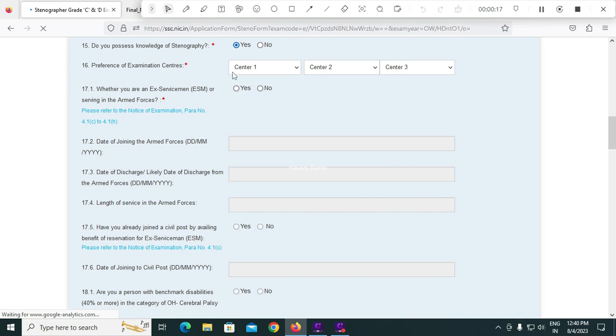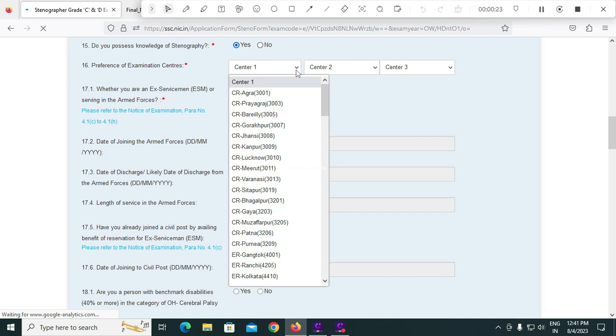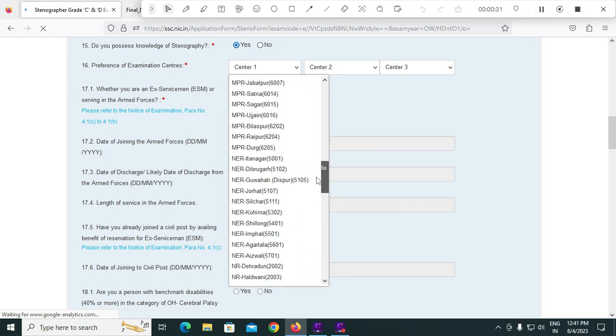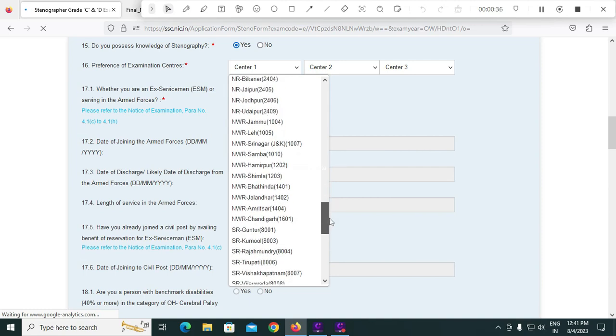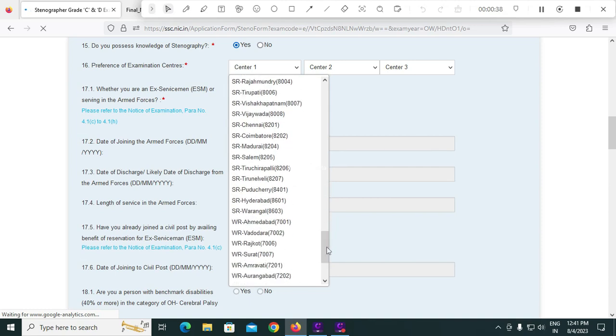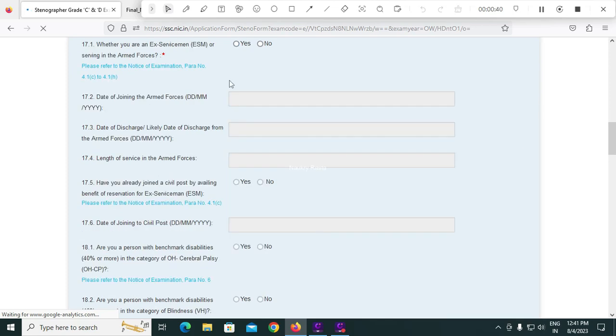Next, examination preference centers. You have to select or choose 2 examination centers from this drop down list. Here the region wise list is given. This is central region, KKR region, Karnataka, northeastern region, northwestern region, like that. You have to select.